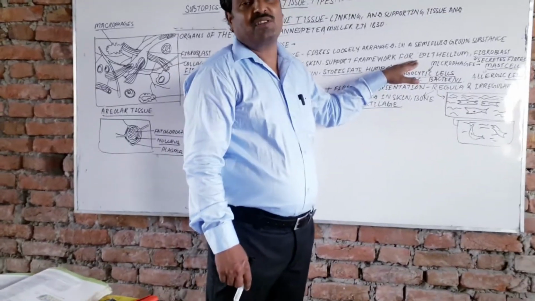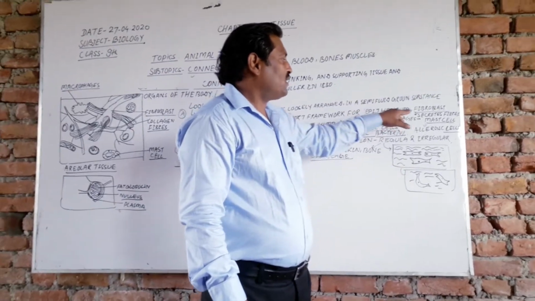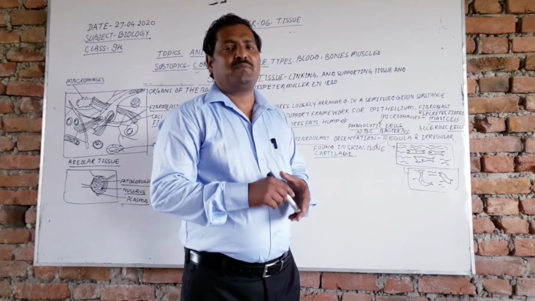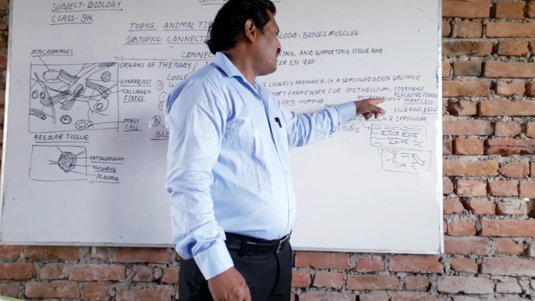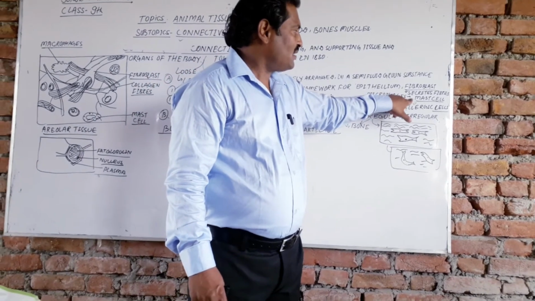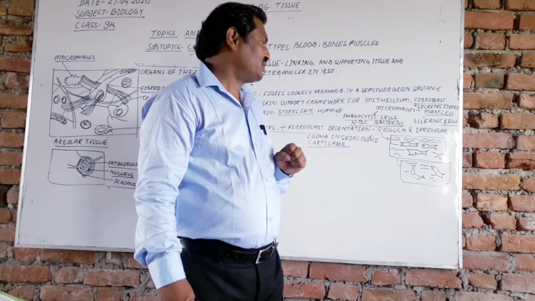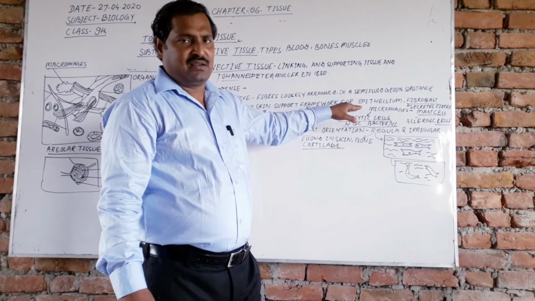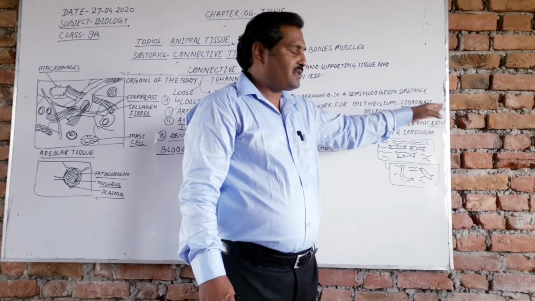For the epithelium, you have read epithelium tissue. It also has the fibroblast. And what does the fibroblast do? It secretes the fibers. It also has the macrophages and the mast cells. Fibroblasts, macrophages and the mast cell are in it. तो macrophages क्या है dear students? फाइब्रोब्लास्ट का काम फाइबर्स का सिक्रेशन करना होता है.